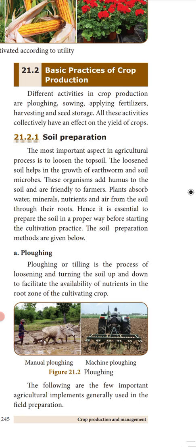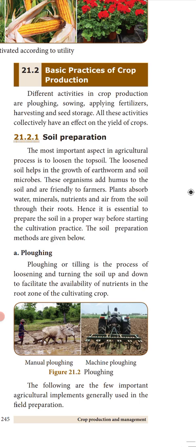Plants absorb water, minerals, nutrients and air from the soil through their roots. So if the soil is loose, they will be able to absorb proper water, minerals, nutrients and also oxygen from the soil through roots. Hence, it is essential to prepare the soil in a proper way before starting the cultivation practice. The soil preparation methods are given below.